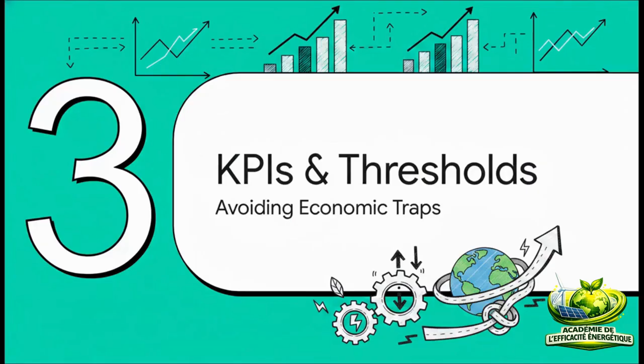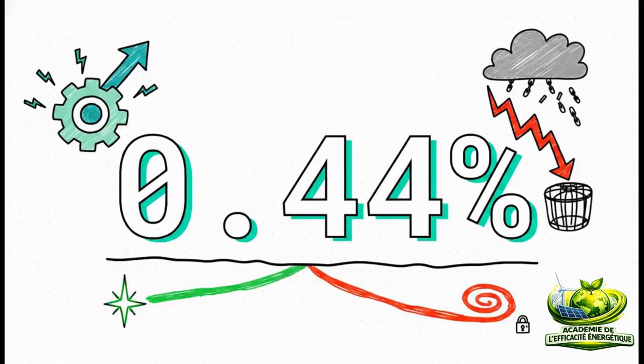Section 3, Crucial KPIs and Economic Traps. 0.44%. Now, this isn't just some arbitrary number. According to advanced threshold analysis of transition economies, this is the literal tipping point for energy intensity. If a country's energy intensity stays below this level, their energy consumption actually boosts economic growth. But if it creeps above 0.44%, that energy consumption becomes a huge burden and significantly retards a country's economic growth. It basically becomes an economic trap.